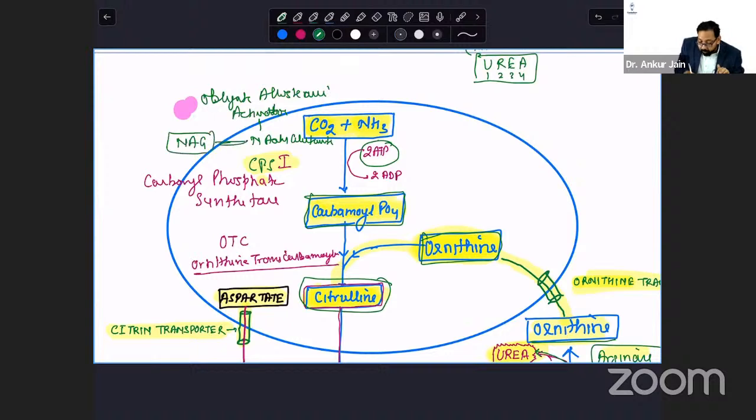Okay, NAG. Yes, N-acetyl glutamate is the activator. Why I use the word obligate is that this is required for its action. Without this NAG, you can't do this CPS1 action. CPS1 is present in mitochondria.